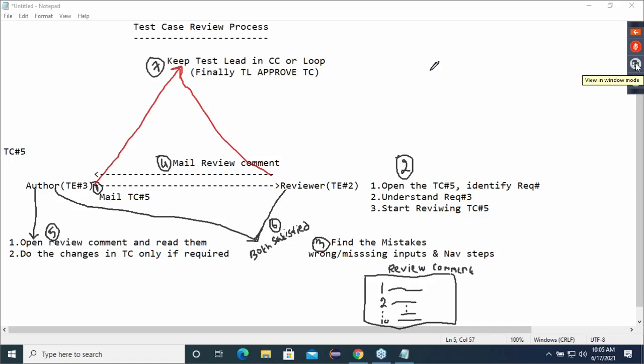And the modified test case is sent to the reviewer to check once again.